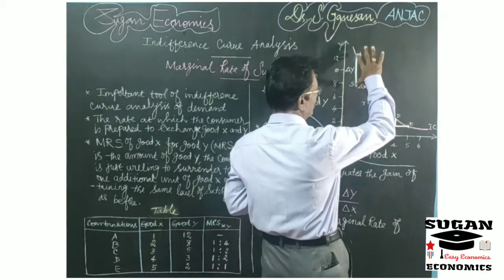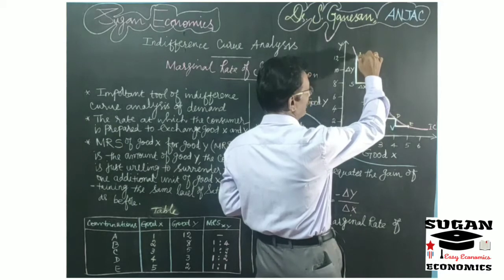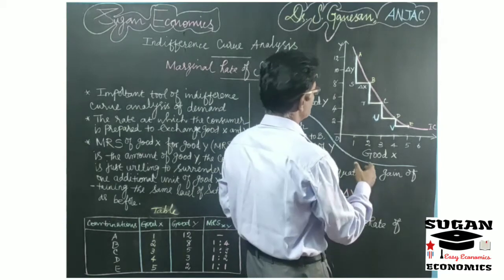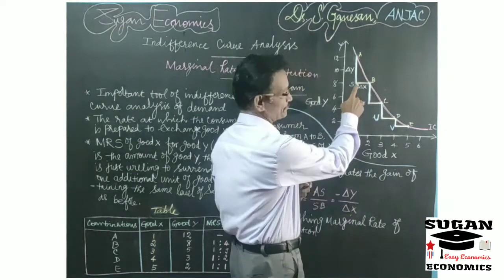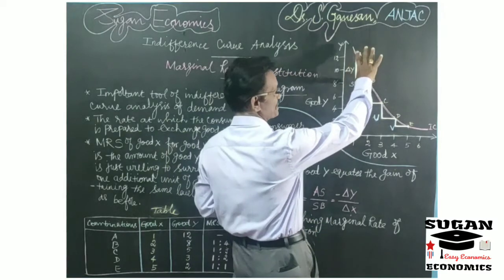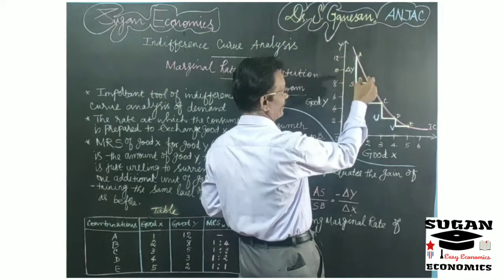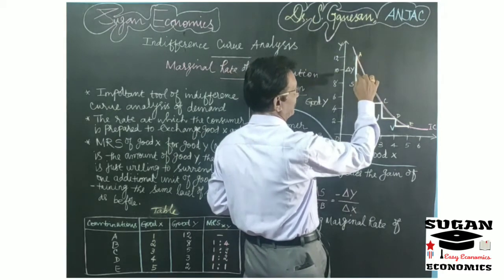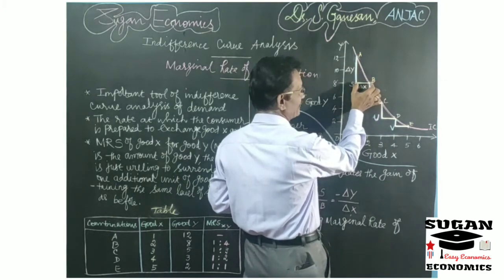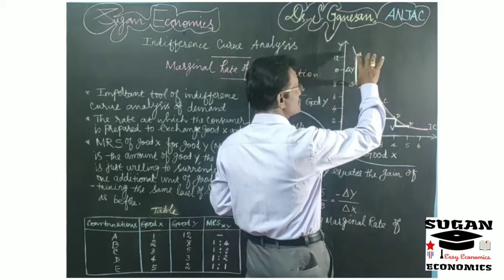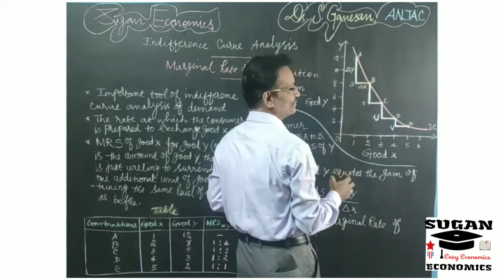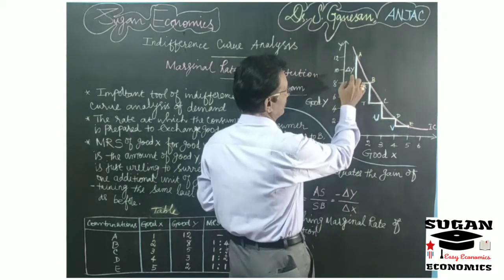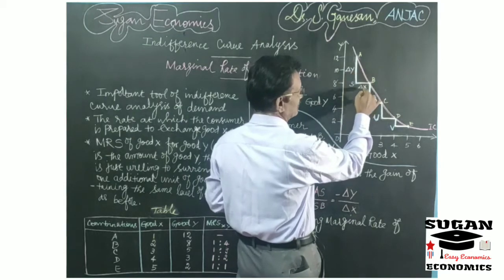Here you take the distance between, suppose you take point A. At first, how much of a commodity is the consumer ready to give off to get an additional unit of X? For 1 unit of X, the consumer is ready to give off 4 units of Y commodity. Here you take into account AS and SB. For getting SB amount of X commodity, the consumer is ready to give off AS amount of Y commodity. That is, the marginal rate of substitution between X and Y is equal to delta Y by delta X.